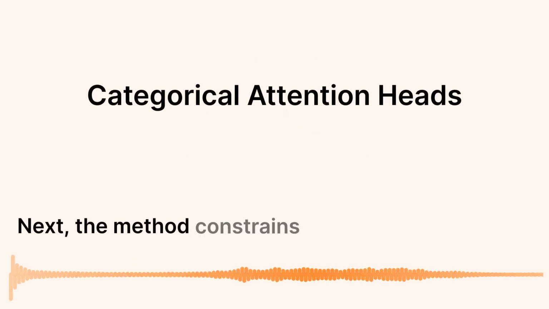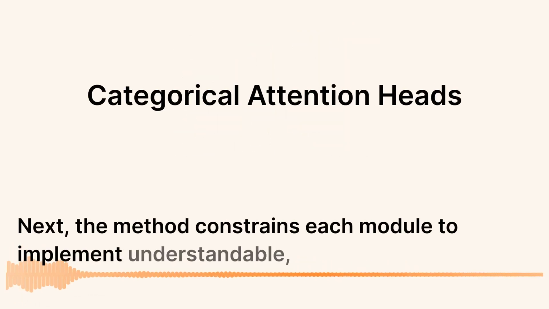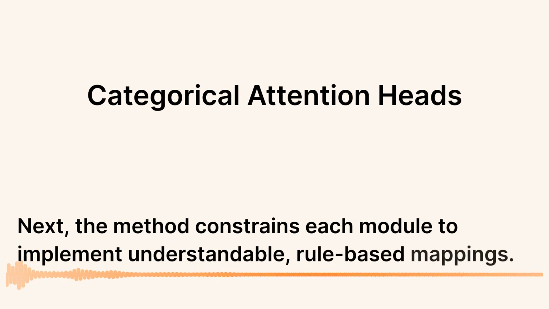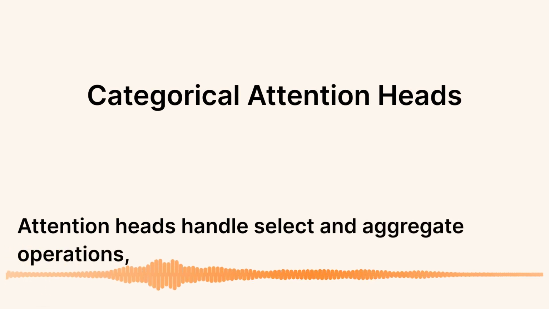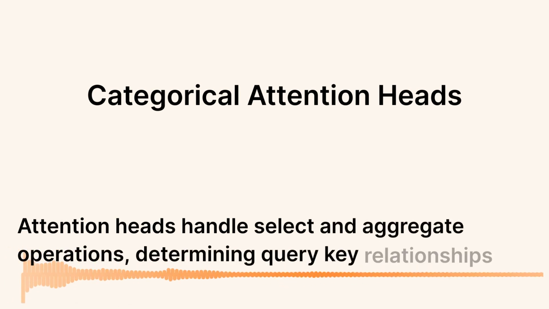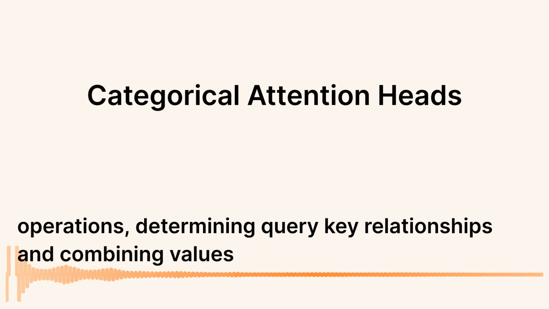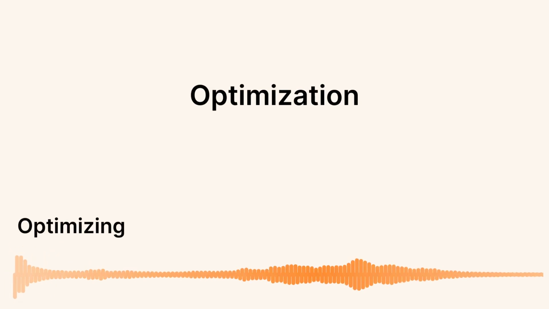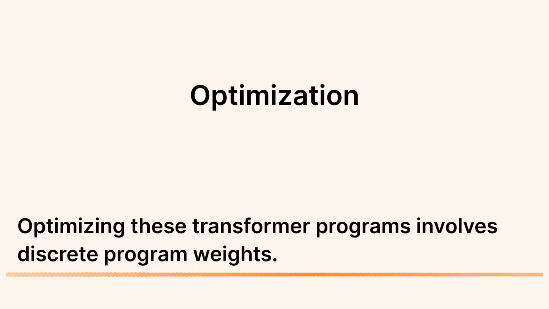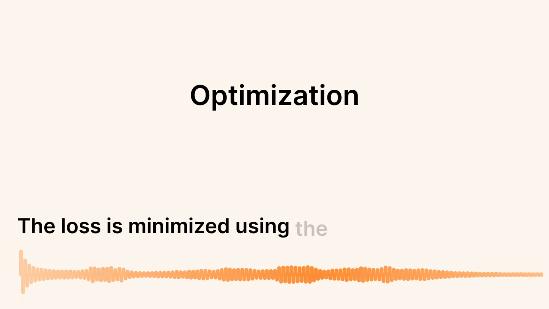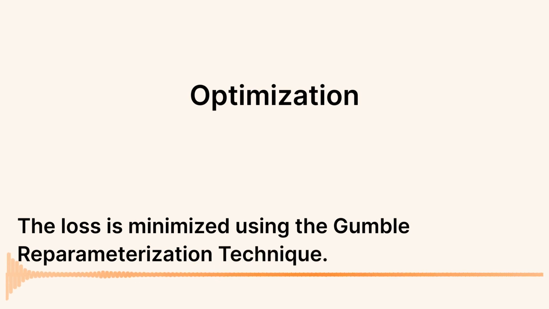Next, the method constrains each module to implement understandable, rule-based mappings. Attention heads handle select and aggregate operations, determining query-key relationships and combining values accordingly. Optimizing these transformer programs involves discrete program weights. The loss is minimized using the Gumbel reparameterization technique.